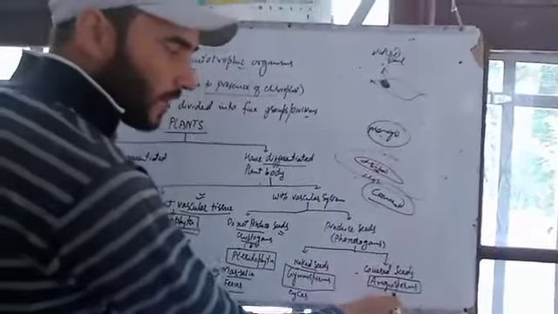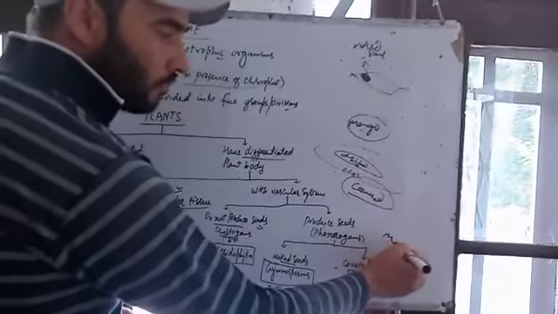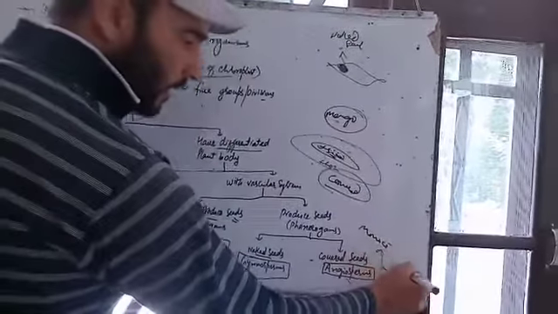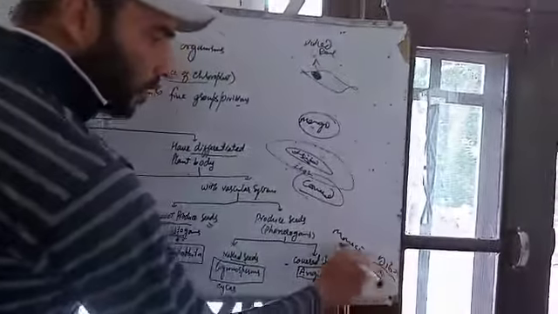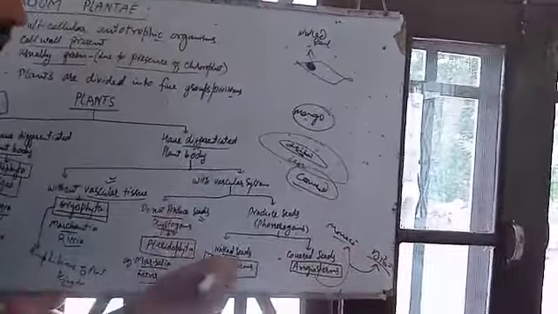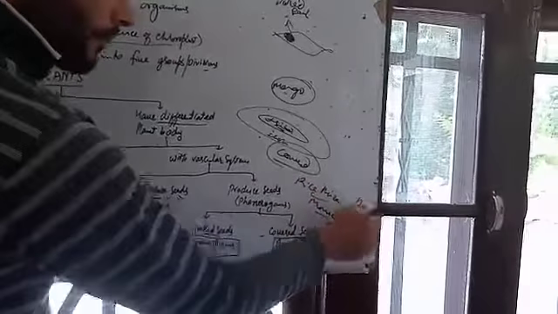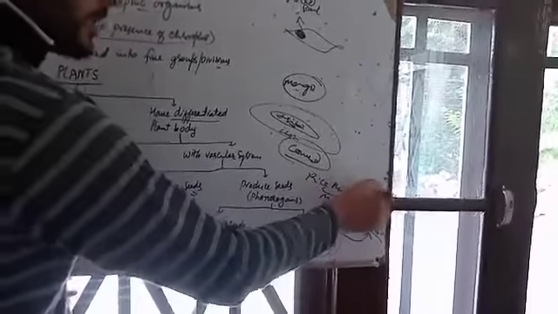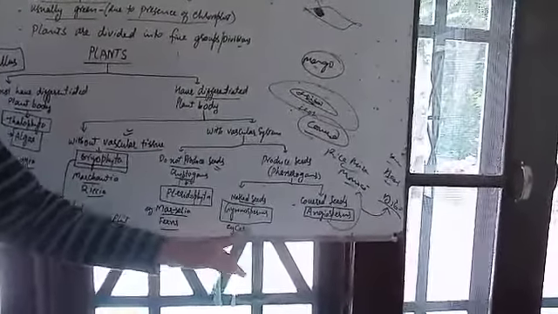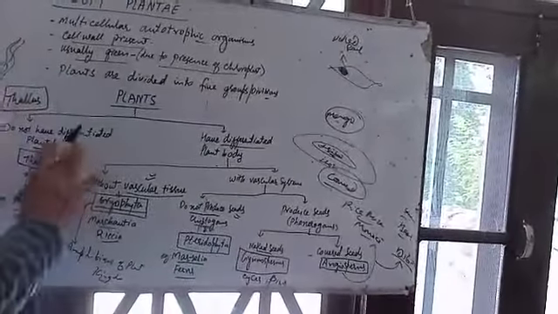And angiosperms can again be divided into monocot and dicot. Monocot means having one cotyledon. Examples are rice, maize. Dicot means having two cotyledons. Beans and gram are examples of dicots. An example of a gymnosperm is cycas, and pines are also examples of gymnosperms. This is the whole plant kingdom.